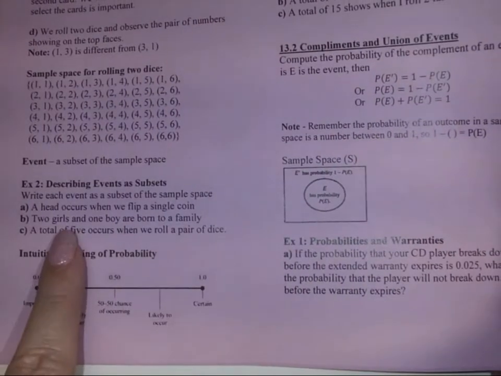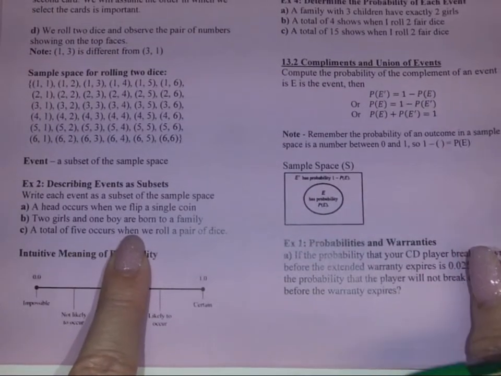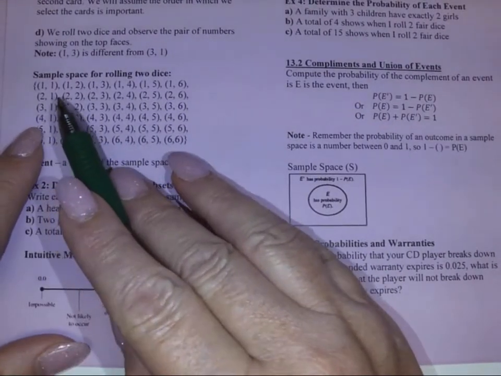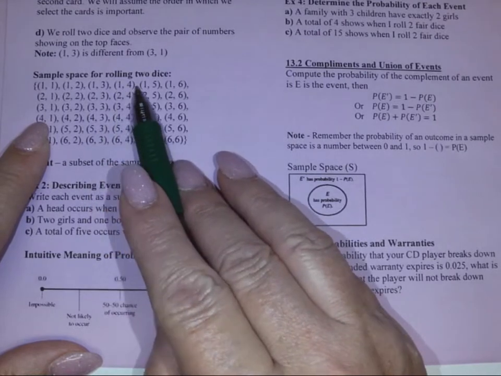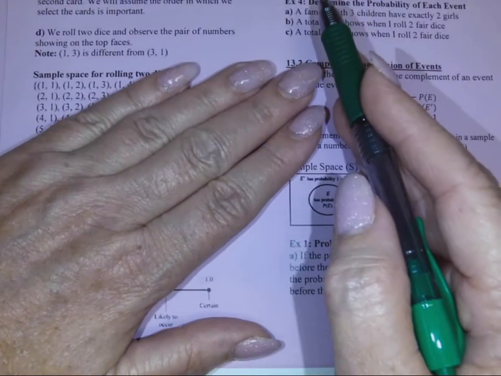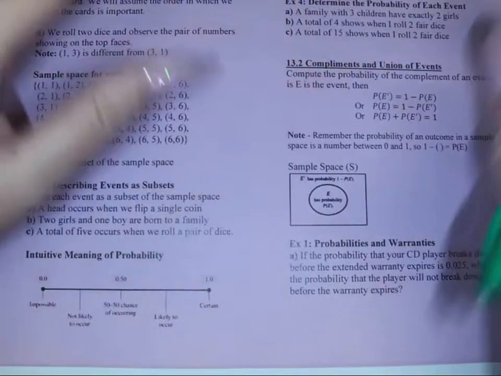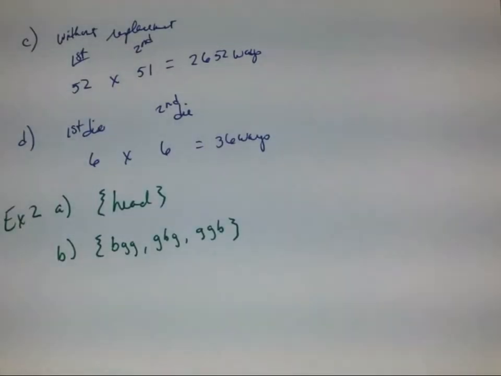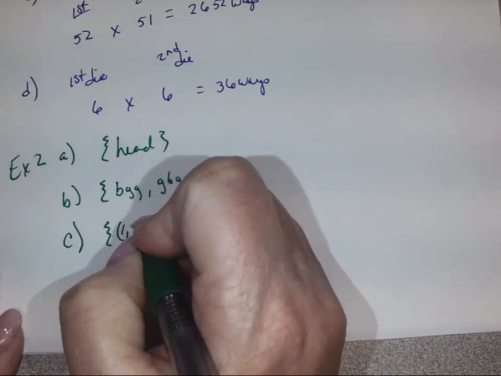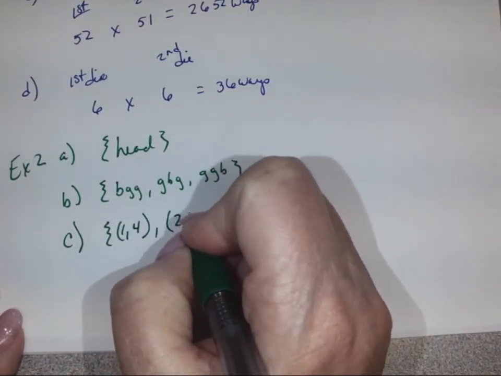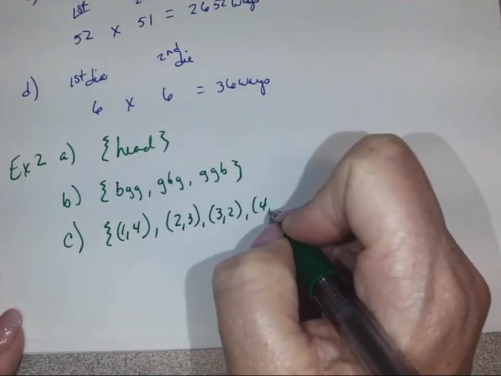All right, part C says a total of 5 occurs when we roll a pair of dice. I talked about that. That means we're adding. So here we get 4 plus 1 is 5, 3 plus 2 is 5, 2 plus 3 is 5, and 1 plus 4 is 5. That diagonal row that you see there is where you're looking at the possibilities. So we'll write that as a sample space. We're going to have 1, 4, and 2, 3, 3, 2, and 4, 1.